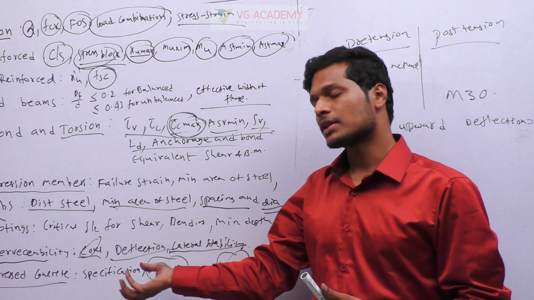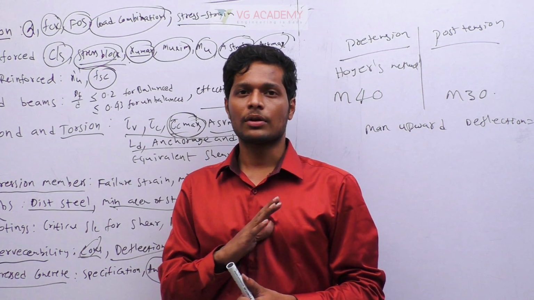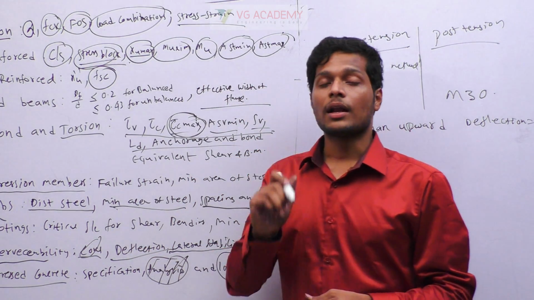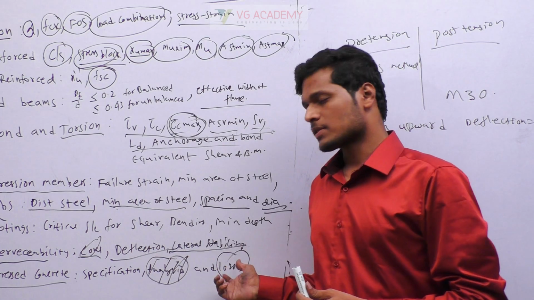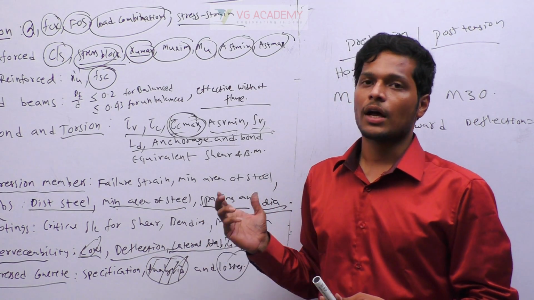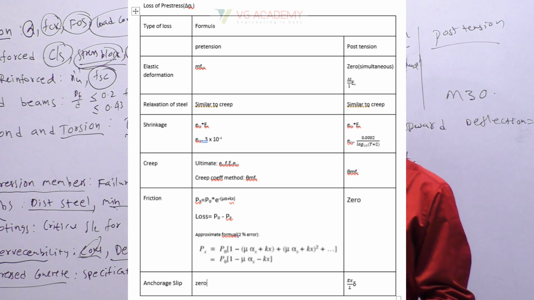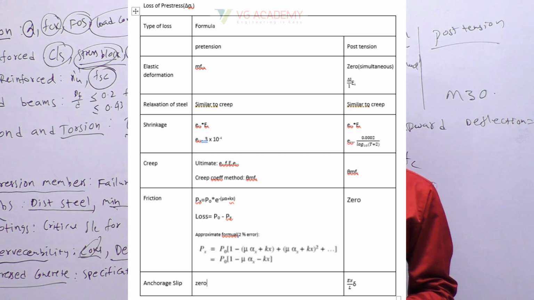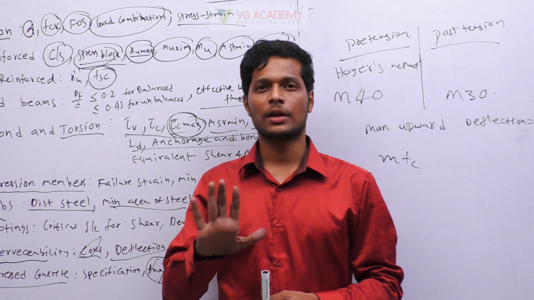So whatever theory comes in pre-stress, read the theory part. Analysis, most probably I don't think you get questions from analysis because calculator is not allowed. But in losses you have some theory, like which are long term losses and which are short term losses, and some small formulas. Suppose you take the loss of elastic deformation, the formula is simply m into fc, which is a very simple formula. So there is a possibility of a question from that, okay. So like this in losses, if you see simple formulas, read those formulas and review the remaining pre-stressed topic, okay. So that's all about important bits in RCC.